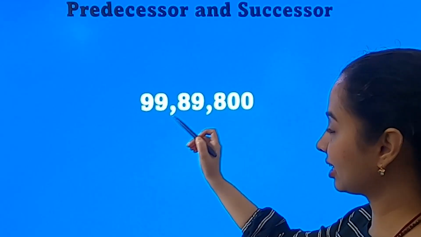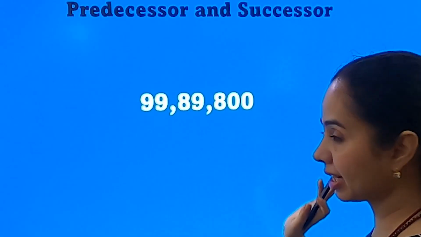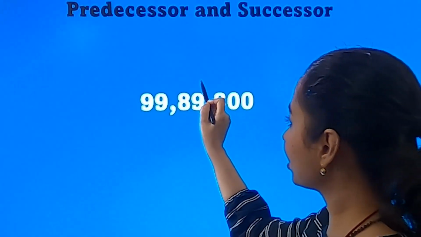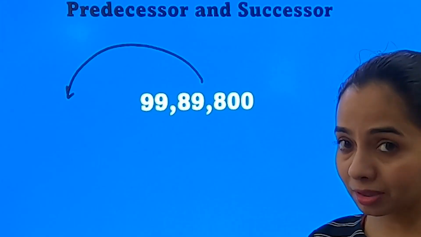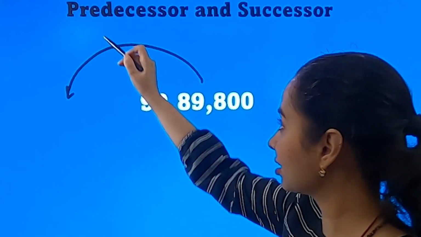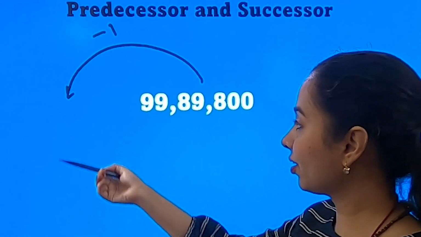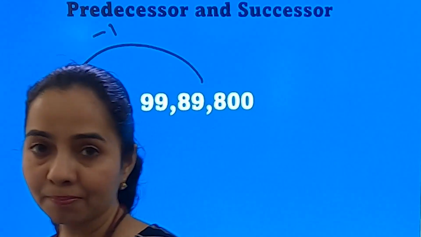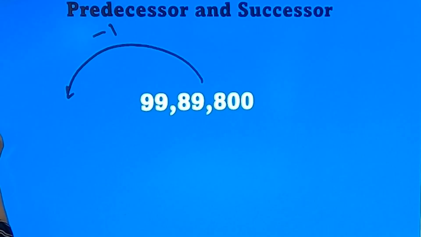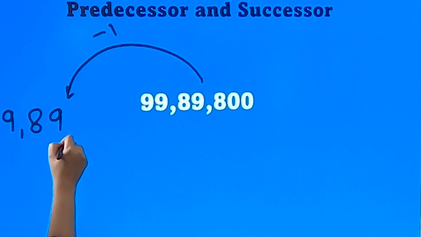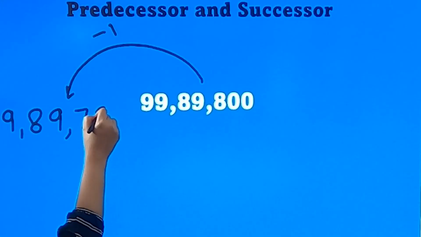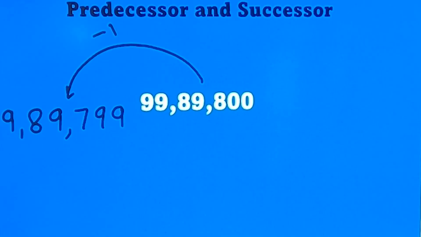We can take another question, this time a little bit larger number. So this is 99,89,800. For the predecessor, I have to find a number which comes just before this number. For that, I will subtract 1 from it, and the number I get will be 99,89,799. This is its predecessor.